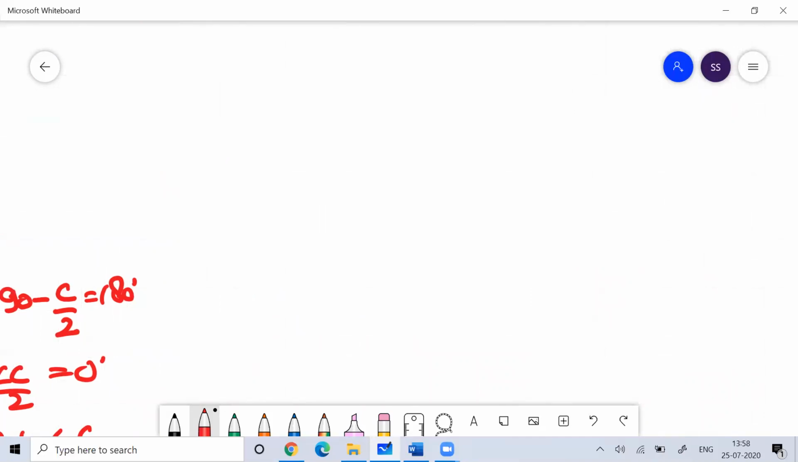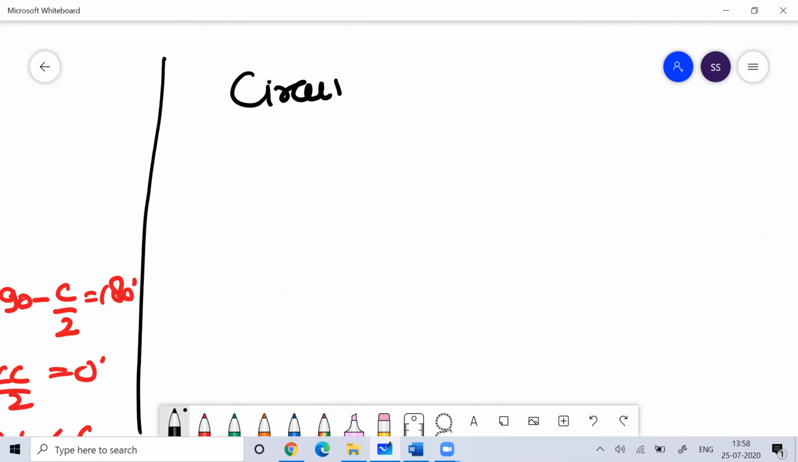So till now I told you about geometric centers. I told you about the centroid, I talked about the orthocenter, and then the incenter. Now the next thing to discuss is the circumcenter.